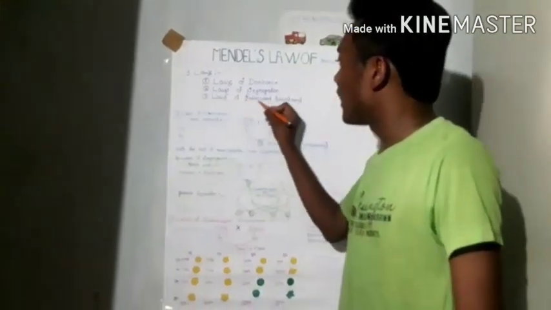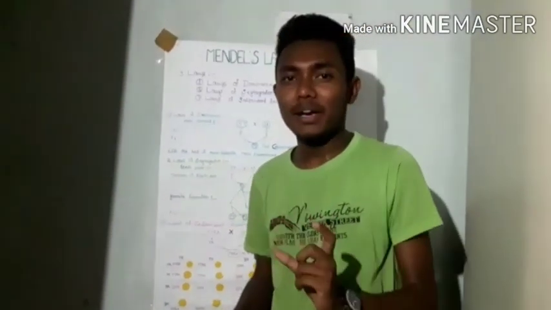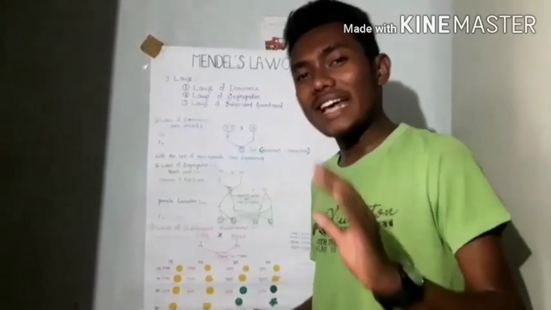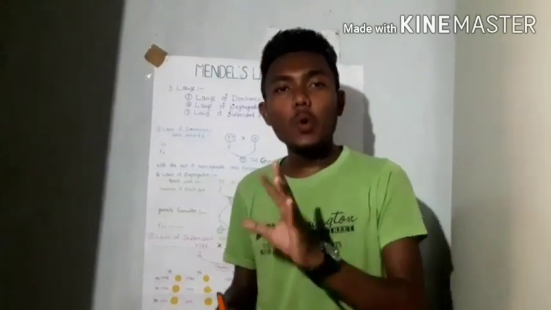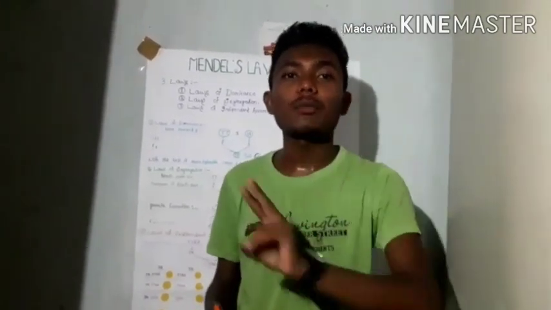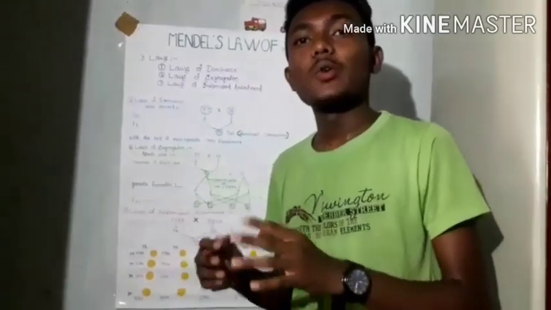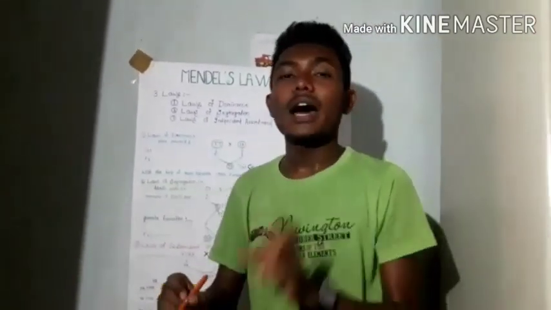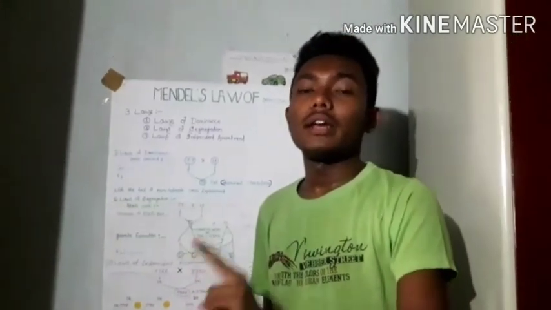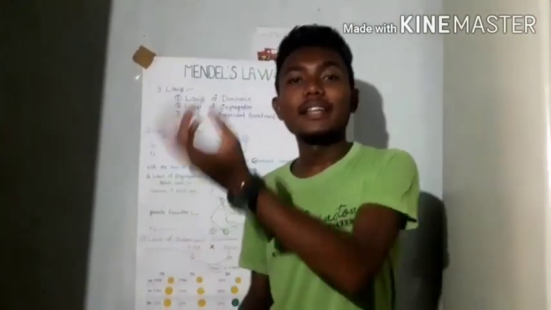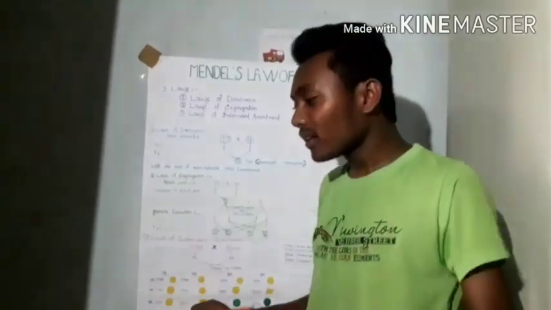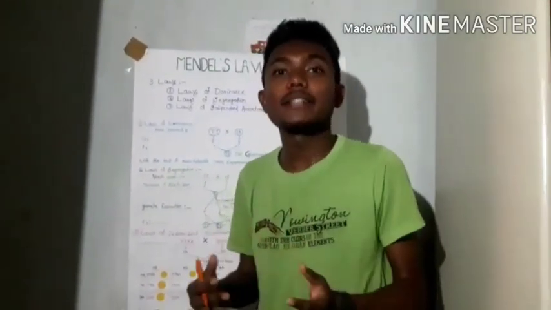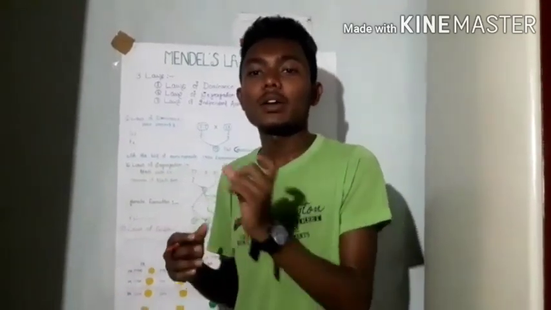So the law of independent assortment is based on the dihybrid cross experiment, right? So what is a dihybrid cross experiment? A dihybrid cross is a cross between two pure parents differing in two pairs of contrasting characters. That means the traits present in the experiment contain two types of characters, and these are known as dihybrid traits. When these dihybrid traits take part in a cross experiment, we call it a dihybrid cross experiment.